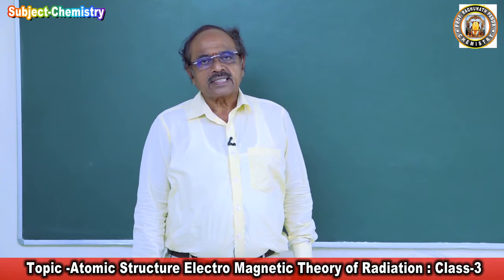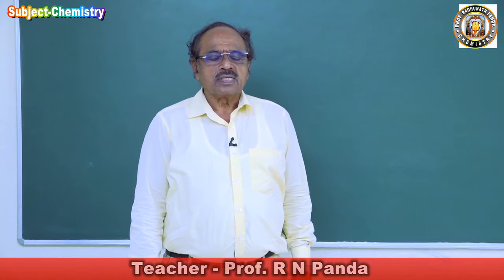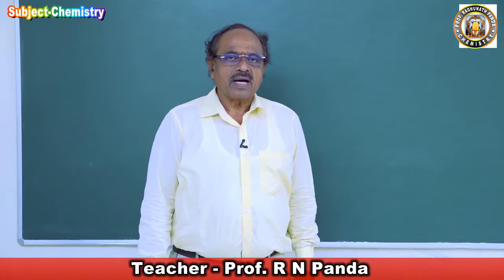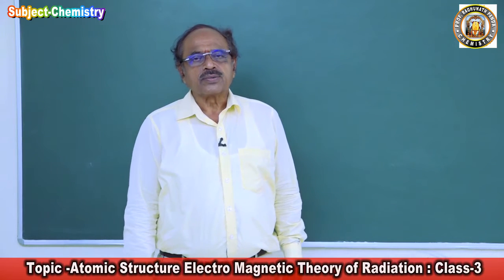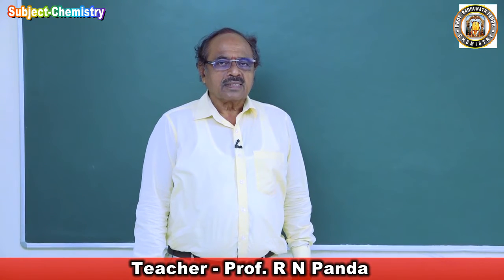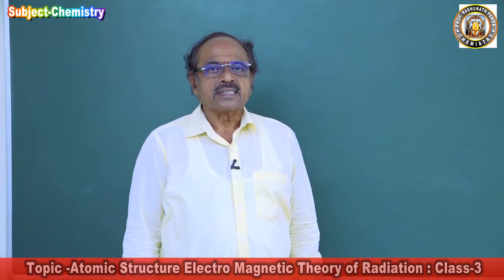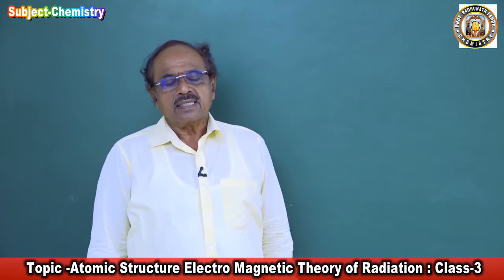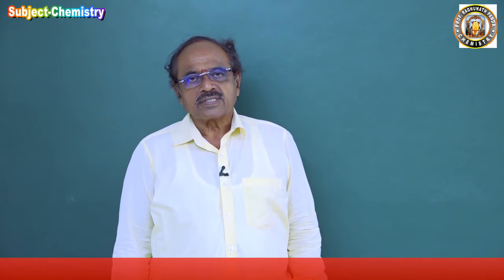So Rutherford proposed that the atom consists of a nucleus composed of the protons. The entire mass of the atom is concentrated at the nucleus. The nuclear charge is equal to the number of protons present in the atom of the element. The nuclear diameter is about 10 to the power minus 13 centimeter, whereas the atomic diameter is about 10 to the power minus 8 centimeter. And the electrons are the extranuclear particles moving in circular orbit around the nucleus with a very high velocity continuously.